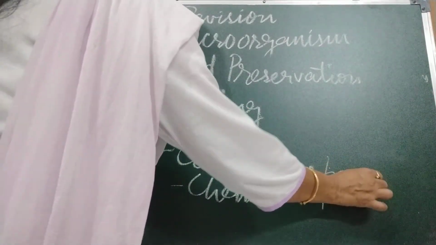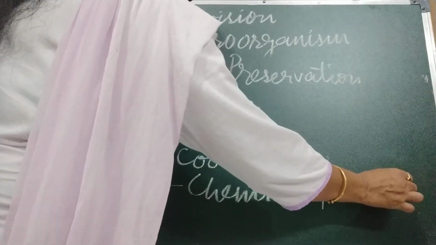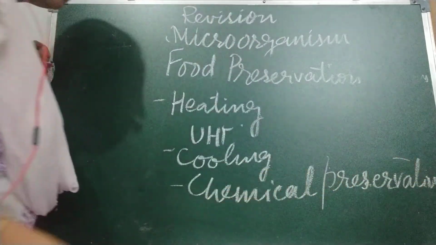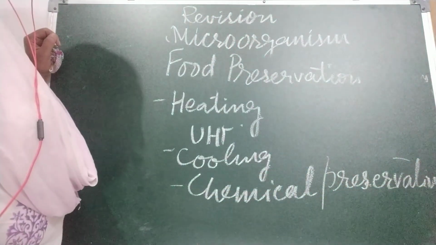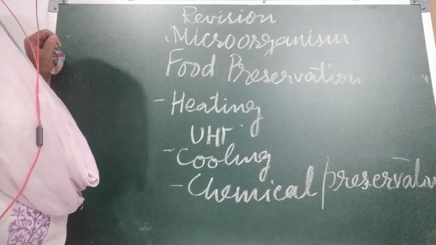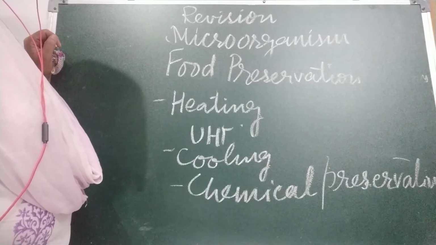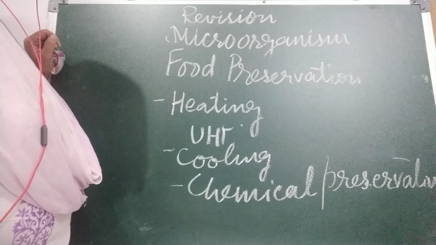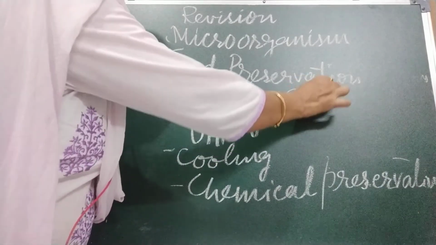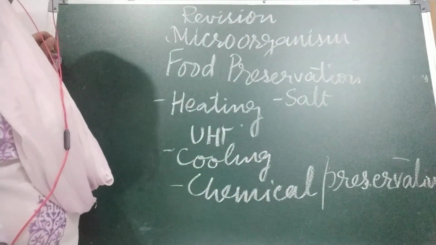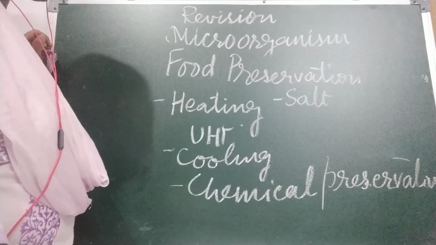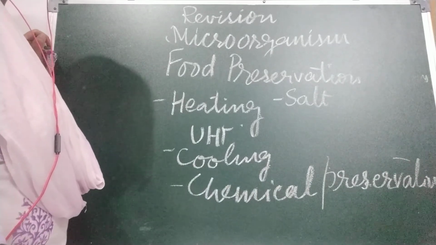Some chemicals we use as preservatives, like sodium benzoate and sodium metabisulfite. These two chemicals help control microbial growth. They are used to preserve jams, squashes and ketchups. Now children, next is salt. Salt also helps to check the growth of bacteria by forcing microorganisms to lose water by the process called osmosis.